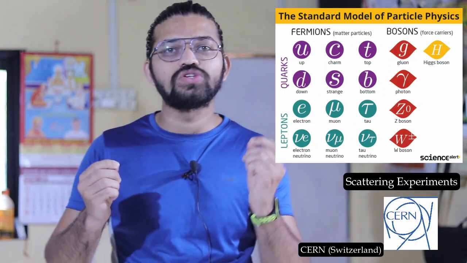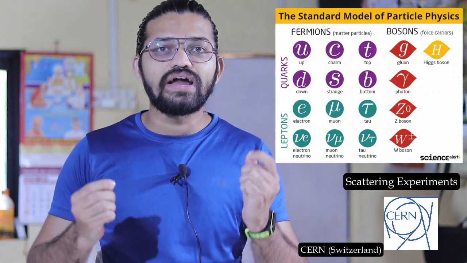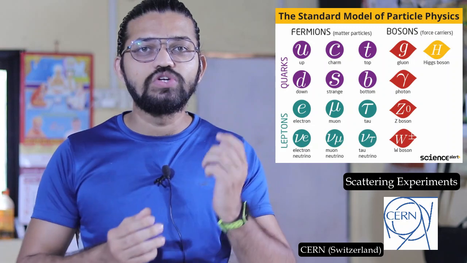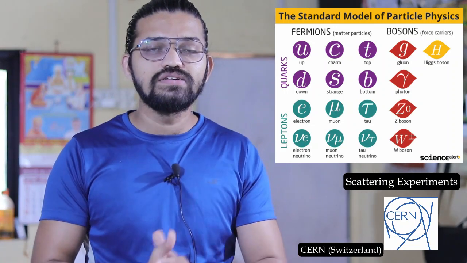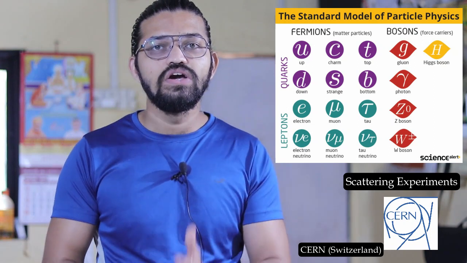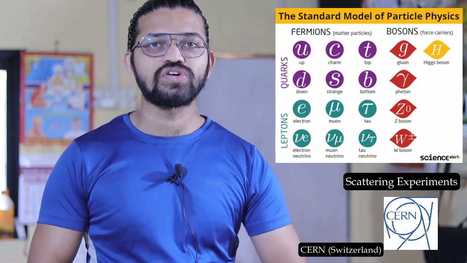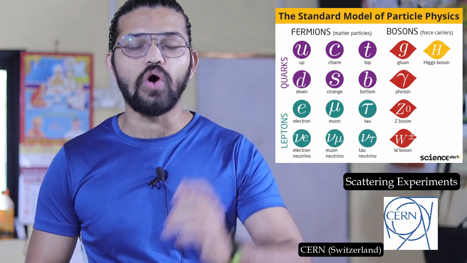The two protons are accelerated to nearly the speed of light, and then they are made to collide with each other. The result of the collision detects the subatomic particles. The result of these scatterings reveals the inner substructure of that particular proton and the neutron.